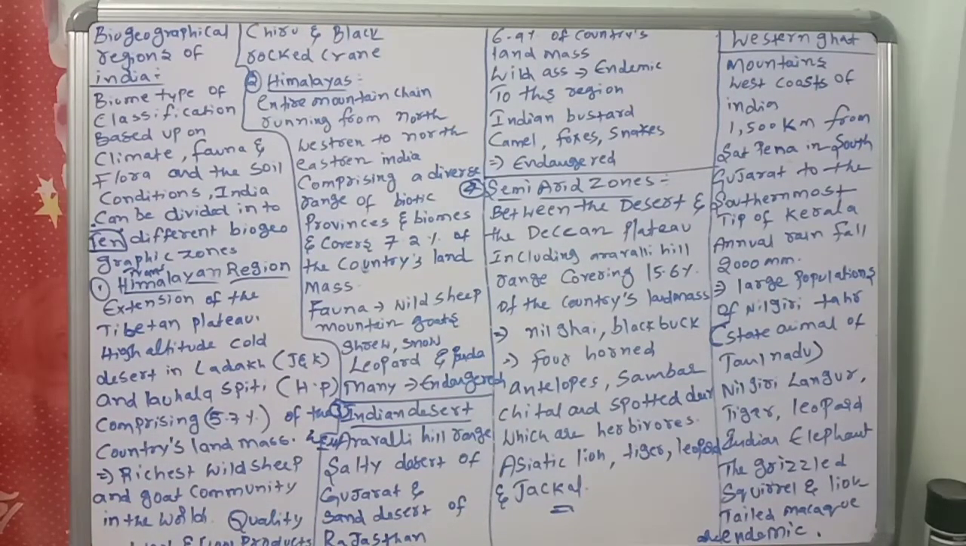Endemic means they live there itself, as you know very well. We can't see them in another area. What are endemic in this Western Ghats? The grizzled squirrel and lion-tailed macaque are endemic to the Western Ghats. So like this, the important points are there. Semi-arid zones cover 15.6% of the country's landmass. And for the Western Ghats, 1500 km from Satpina in South Gujarat to the southernmost tip of Kerala. Like that, the important bits will be there in this concept.